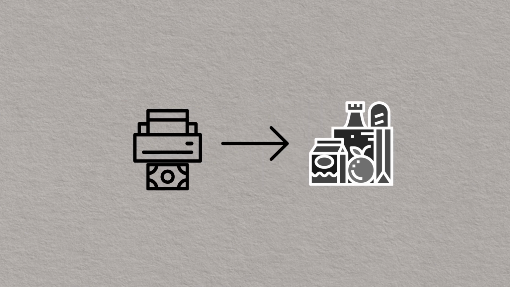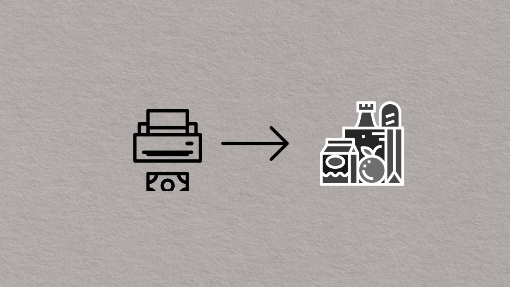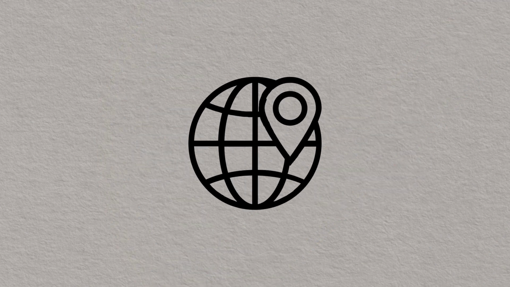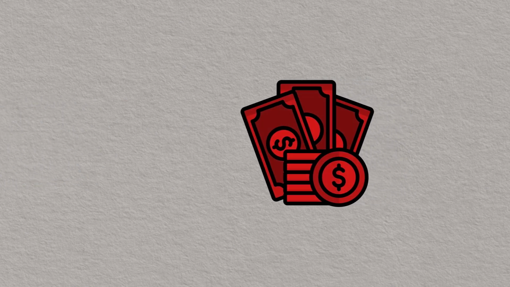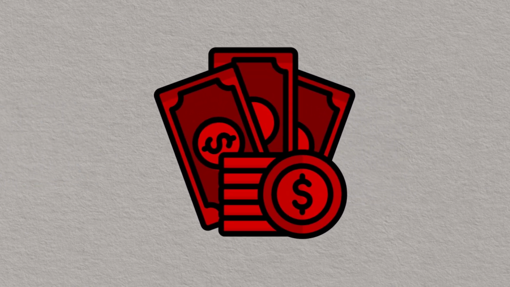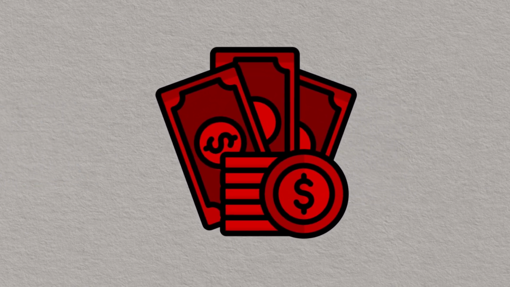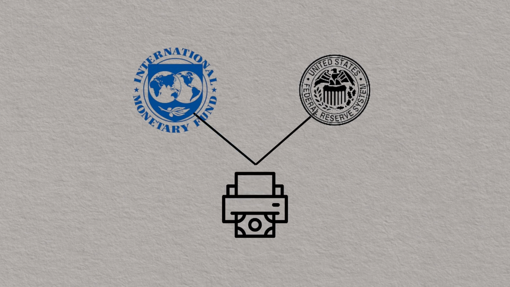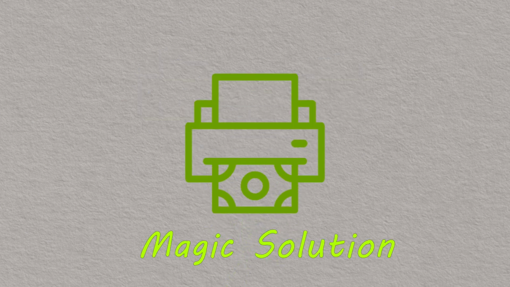Printing more money to stimulate an economy can cause price increases, but it doesn't create more goods or services. Also, other nations around the globe will lose interest in the dollar and will not trust it anymore. This would weaken the dollar's position. Additionally, institutions like the IMF and the Federal Reserve system regulate the money supply, preventing unchecked money printing. So, printing money isn't a magic solution for a weak economy.